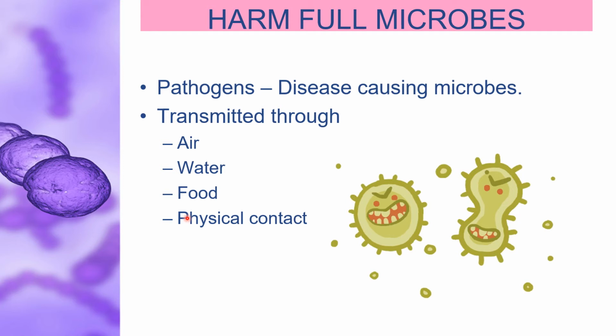These microbial diseases, which can spread from an infected person to a healthy person through different means like air, water, food and physical contact, are generally called communicable diseases. Examples of such communicable diseases include cholera, common cold, chickenpox and tuberculosis.